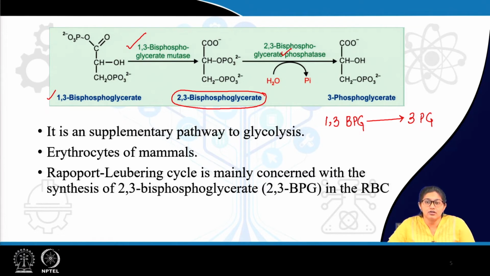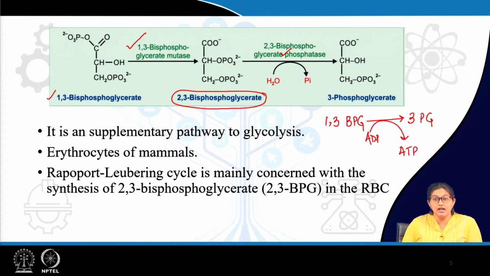So, if you remember, while forming 3-phosphoglycerate from the 1,3-BPG, there was formation of ATP. But here you can see in this bypass pathway there is no ATP produced. Then what is the utilization of this pathway?